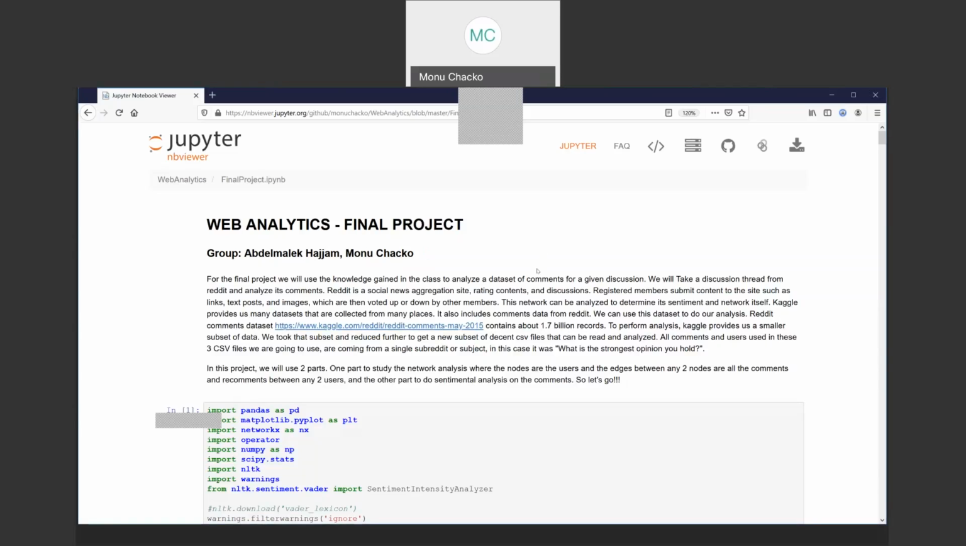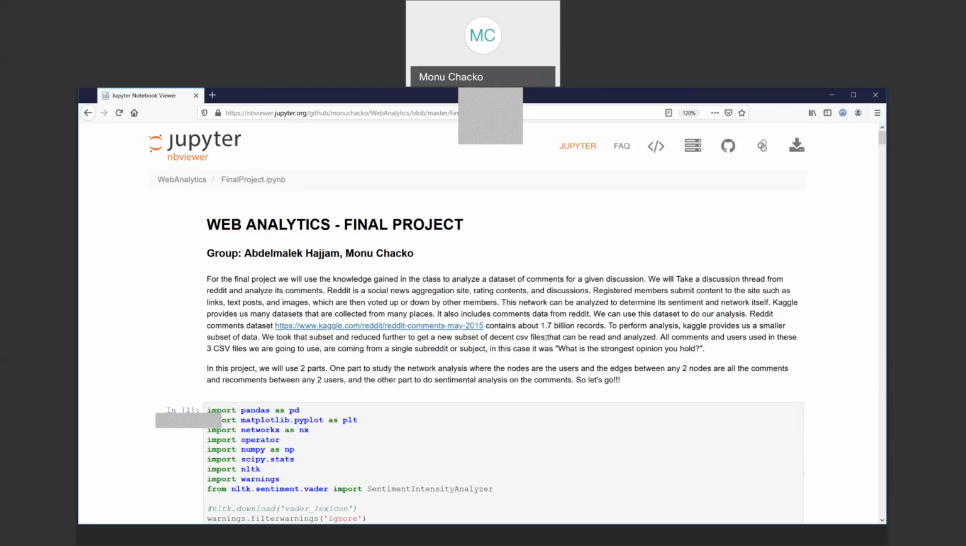So we chose a discussion forum to do the final analysis. We found a data set in Kaggle, which has a lot of information about the Rediff discussion forum. Basically, it's like any discussion forum where people write their comments and things like that. So we found it very interesting to use for analysis.